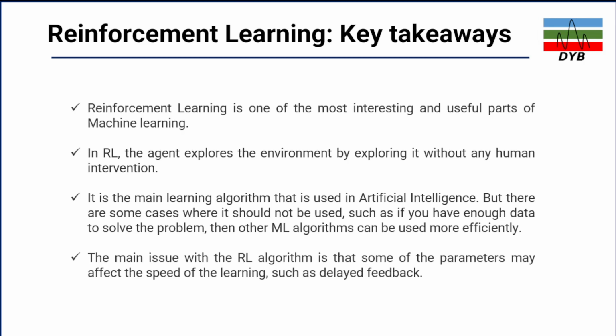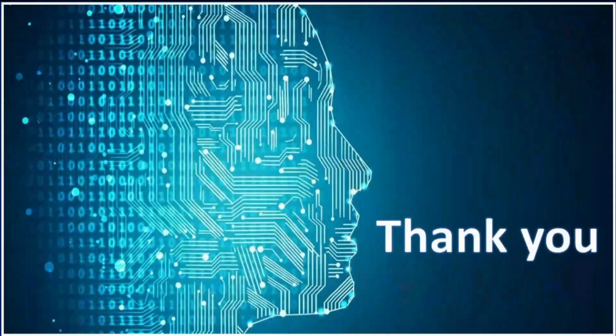The last point is that the main issue with reinforcement learning algorithms is that some of the parameters may affect the speed of the learning, such as delayed feedback. Because if you ask a machine learning model to learn a lot from previous experiences, then it might cause delay in the feedback. So that is actually the normal problem when you have a lot of data in the memory.